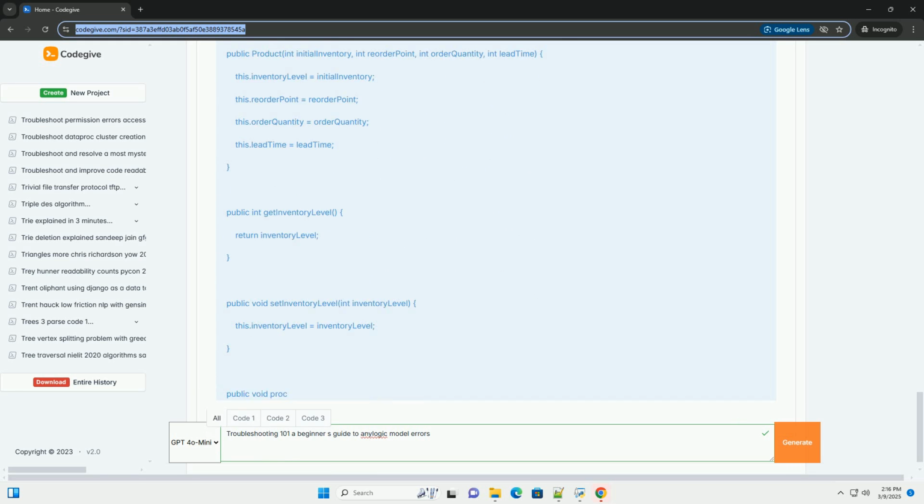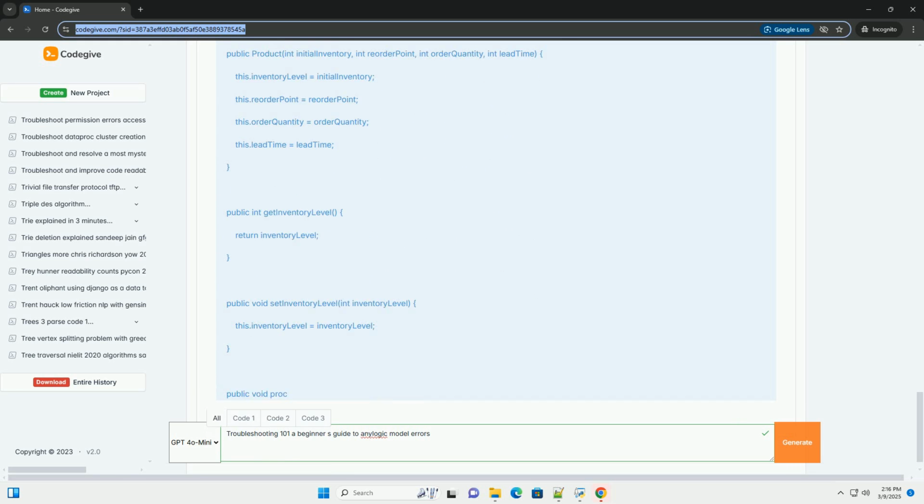4. Animation and visualization. Watching your simulation's animation can reveal logical errors that are not immediately obvious from the code. Pay attention to how agents are moving, interacting, and changing their states. AnyLogic's charting capabilities allow you to visualize key metrics and identify trends or anomalies that might indicate a problem.